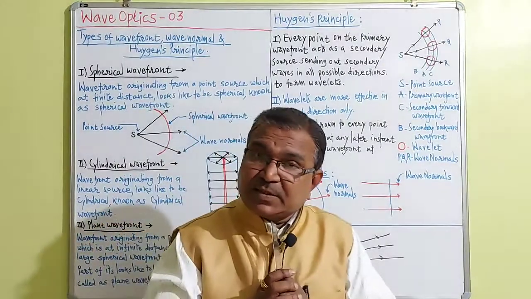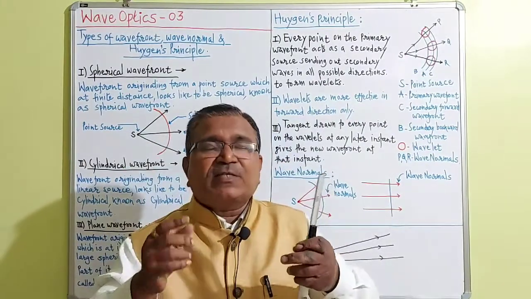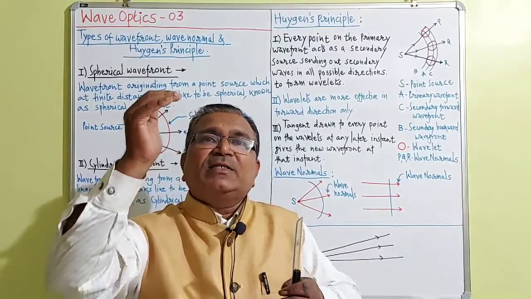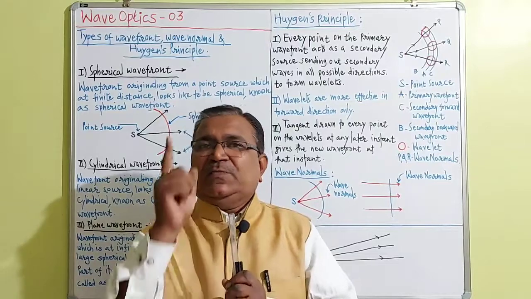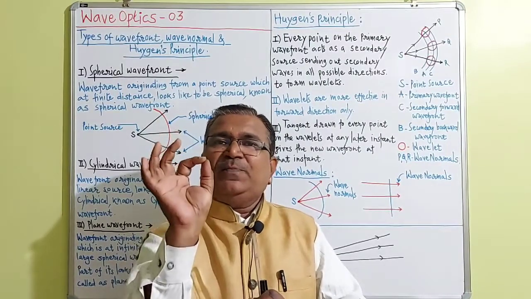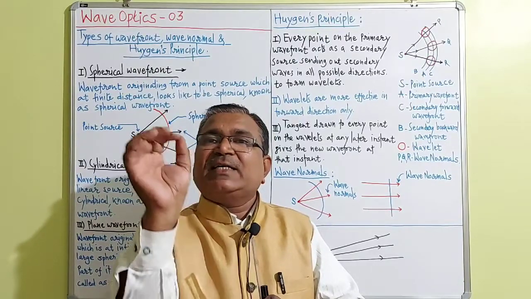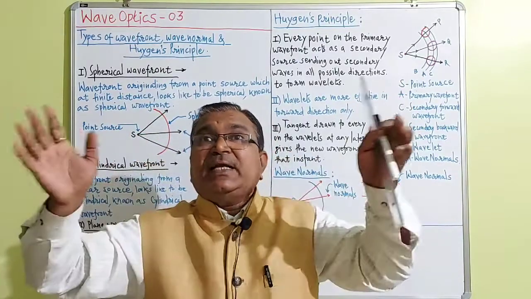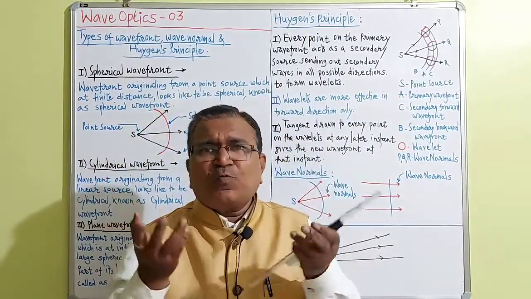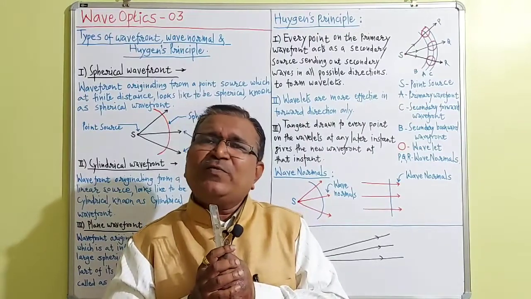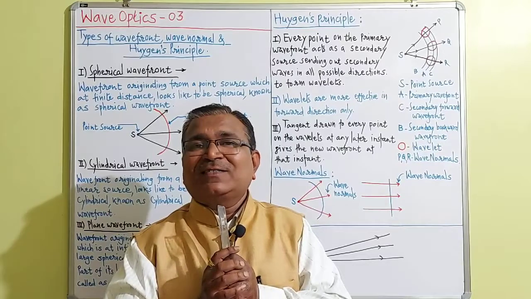I will repeat the principle again. Number 1, I have made this principle in 3 parts for our understanding. The first part is every point on the primary wavefront acts as a secondary source, sending out secondary waves in all possible directions to form wavelets. What is the second part?